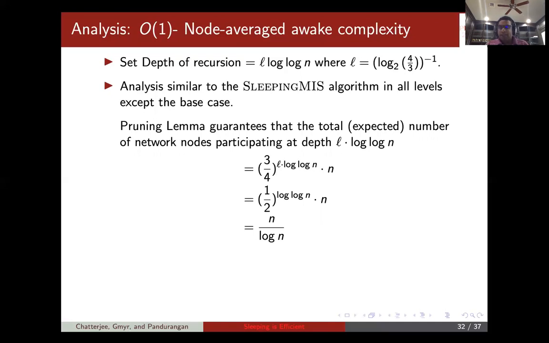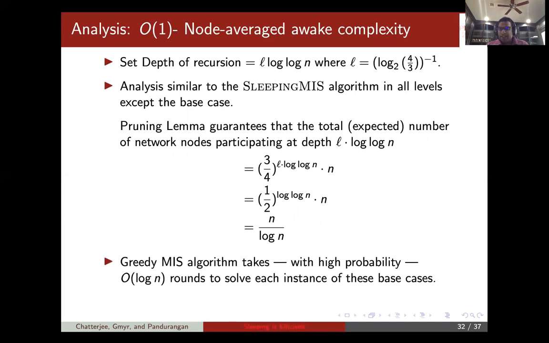The pruning lemma guarantees that the expected number of nodes participating reduces by a factor of 3/4 at each level. So at depth L log n, it is going to be (3/4)^(L log n) times n, and by this choice of L, we have (1/2)^(log n) times n, which is n/log n. This explains why we chose the depth to be L log n: we want the number of nodes to be n/log n.